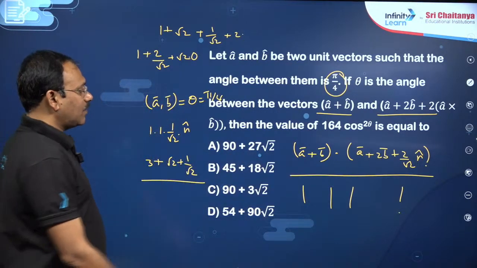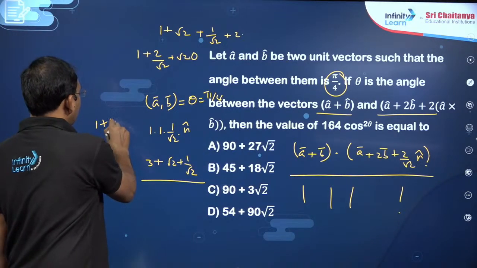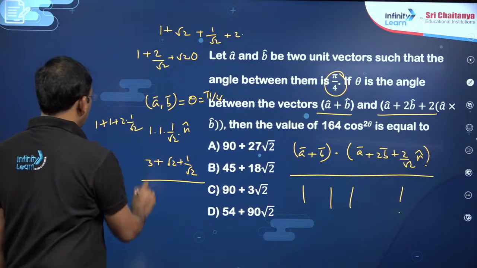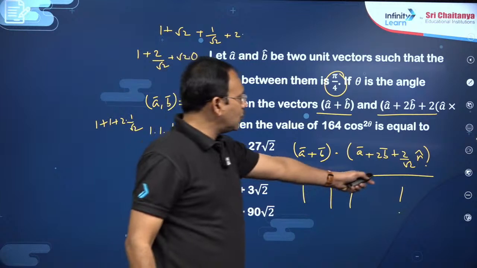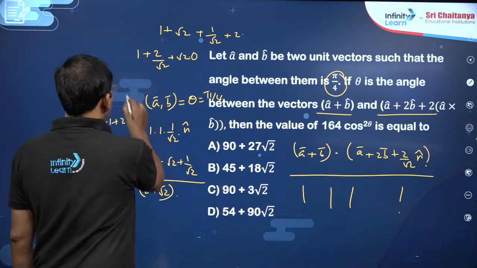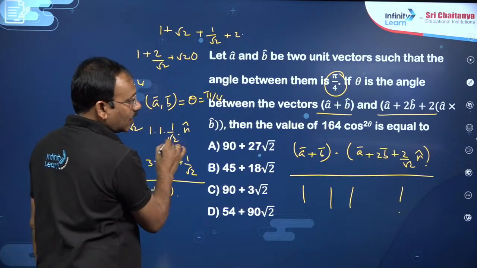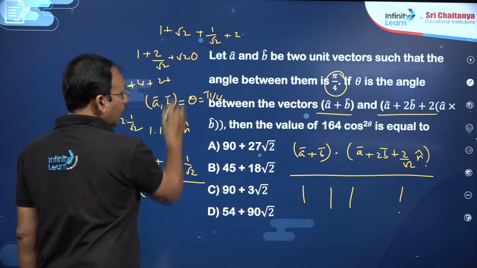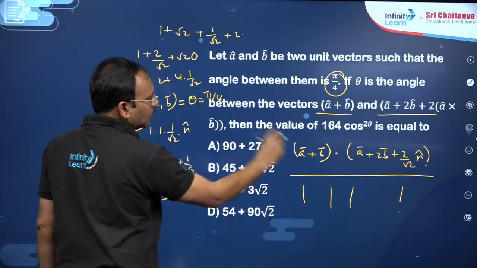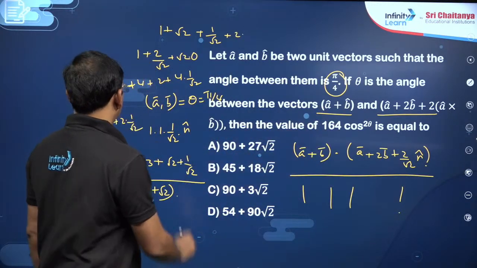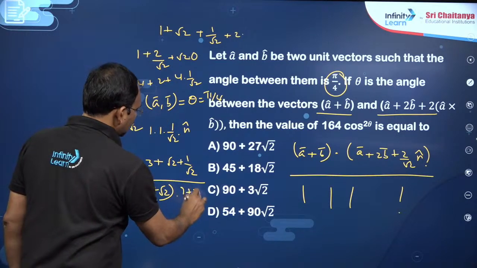Its magnitude square means A square plus B square plus 2 A dot B, that is 1 plus 1 plus 2 into A dot B is 1 by root 2, which becomes 2 plus root 2 here. Similarly, its magnitude you can write. So magnitude of A square is 1, 2B square is equal to 4. Root 2 square is 2, plus twice 4 times A dot B, 1 by root 2. The next one 2 will be 0, my dear friends, which becomes 7 plus 2 root 2. 7 plus 2 root 2.